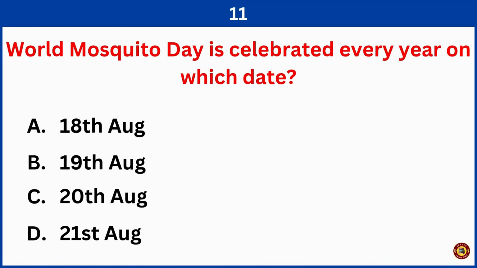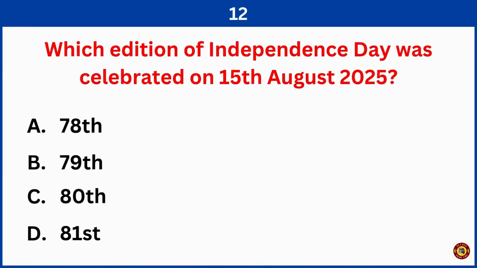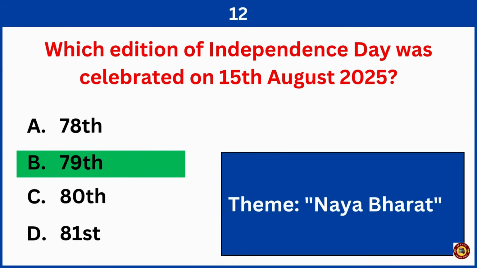World Mosquito Day is celebrated every year on which date? Right answer is option C, 20th August. Which edition of Independence Day was celebrated on 15th August 2025? Correct answer is option B, 79th edition.